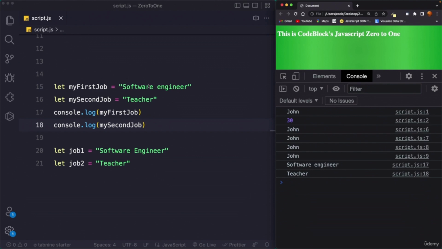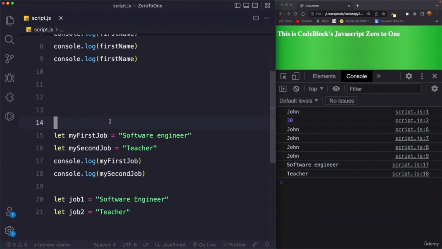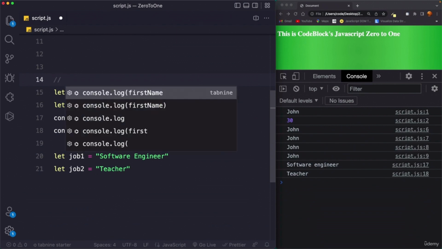So comments are used in many ways. For example, you can use comments to actually tell about a part of a code block what it is doing. For example, here you can say that we have declared two variables, right? And above here you can also say that we have declared our first name variable. So this is a very general example, but I hope what I am telling you is making sense to you. So what we can actually do is that we can come over here and write down a comment. Now how do we write a comment? By simply writing two forward slashes, and now after this you can write the comment.